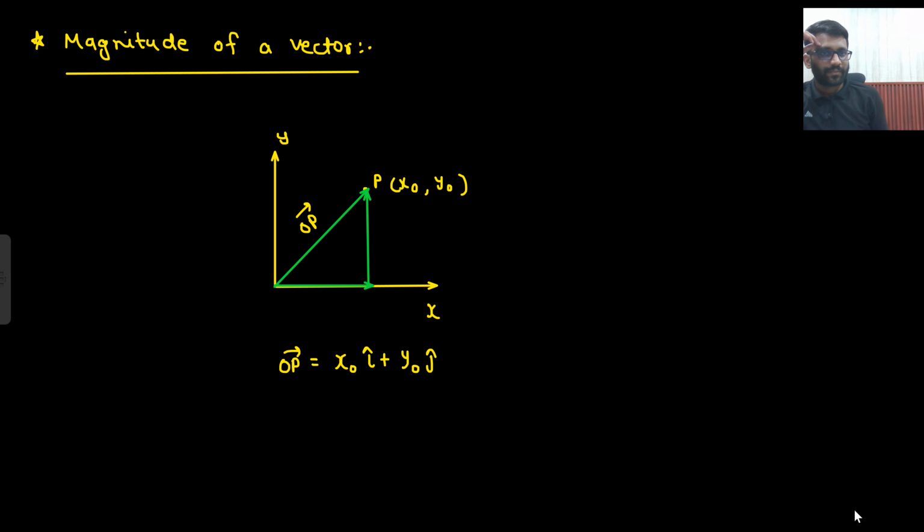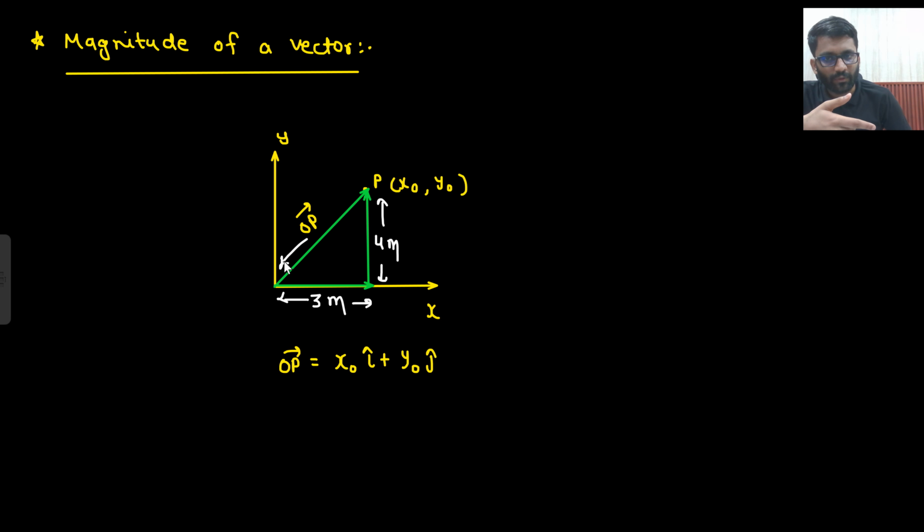Magnitude of a vector. Tell me one thing. If I say this is 3 meter and this is 4 meter, so how much distance will this be? This is a 90-degree angle, so this distance would be 5 meter, right?